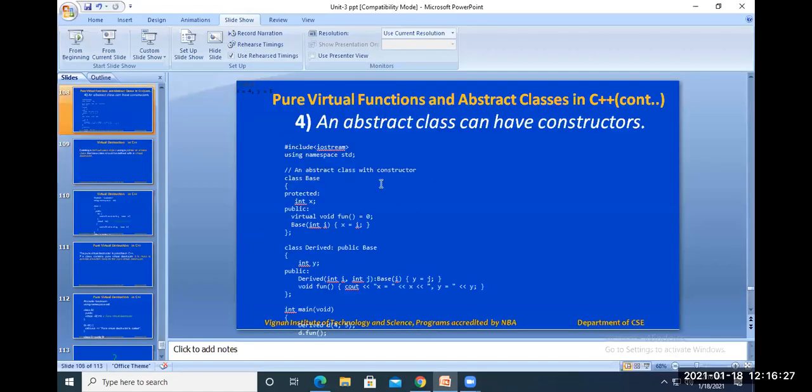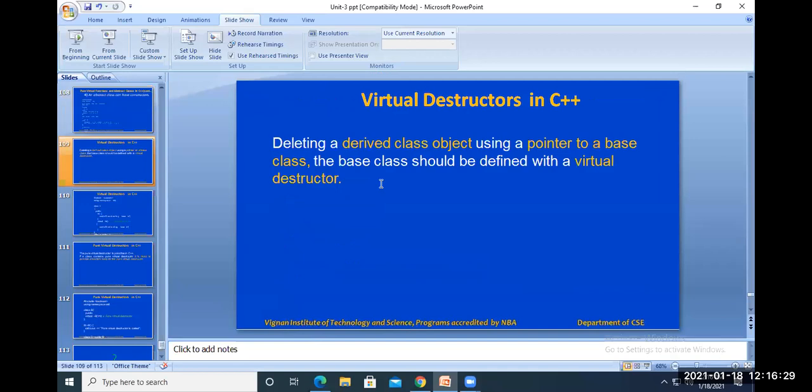So next, is it clear? Any doubts in this? Yes. Any doubts?